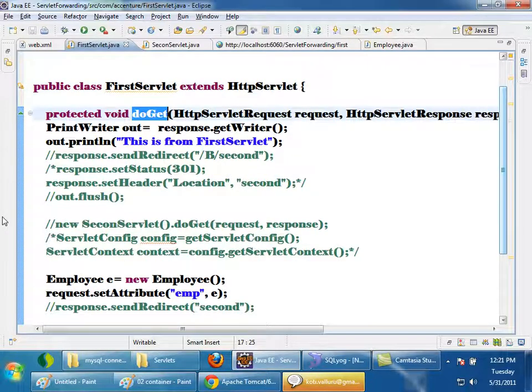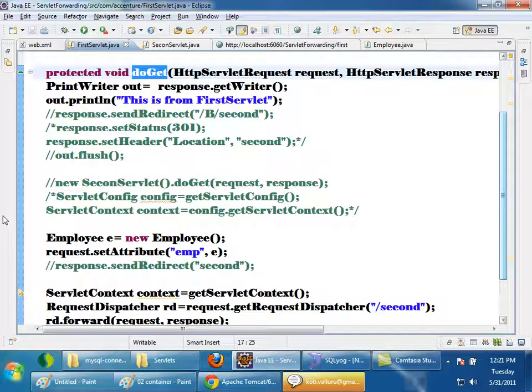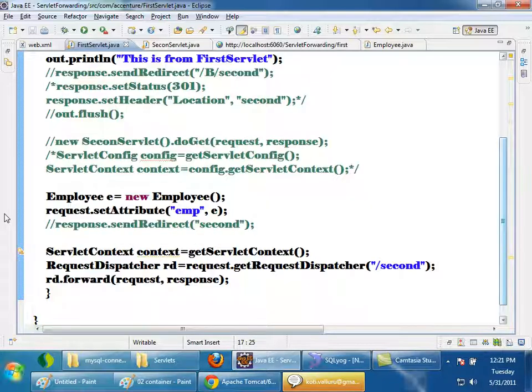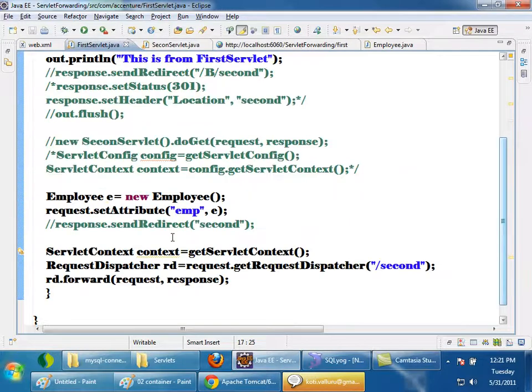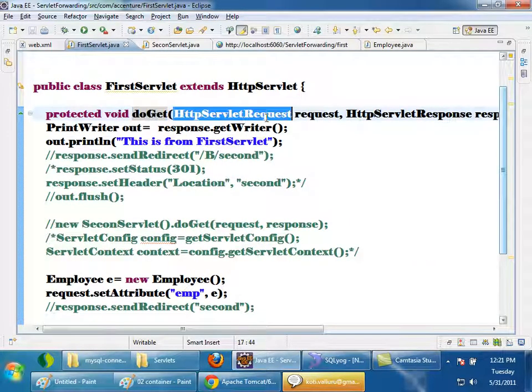On that request object, you are setting an object called employee. Here you are forwarding. It will go to here, and this all will get executed. And again, the response will go back to the client. Once the response goes back to the client, what about the request object which is created here? Will it be garbage collected or not?